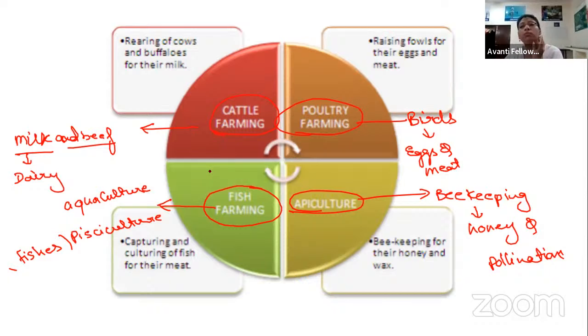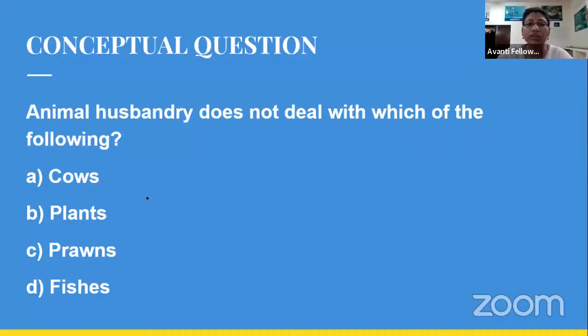But if we talk about aquaculture, we are going to talk about all the aquatic organisms, right? So let us discuss all these different fields of animal husbandry in detail.